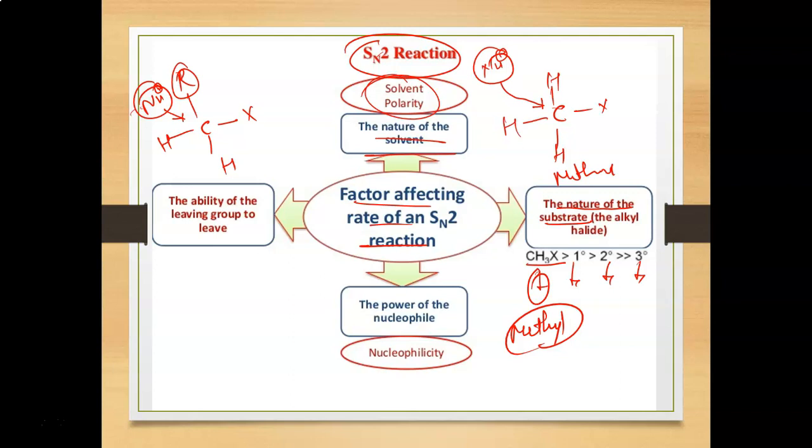Why? Because the nucleophile attacking from the back side has no hindrance. There is no hindrance from any bulky group.